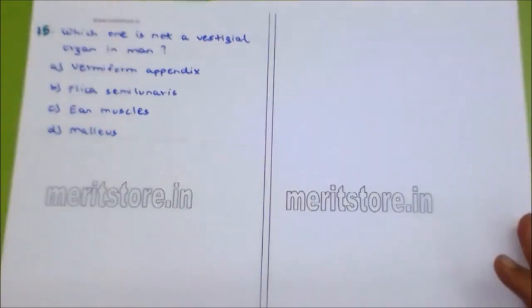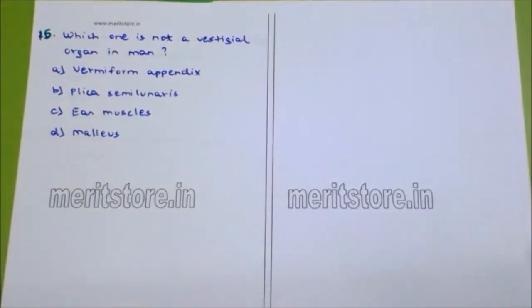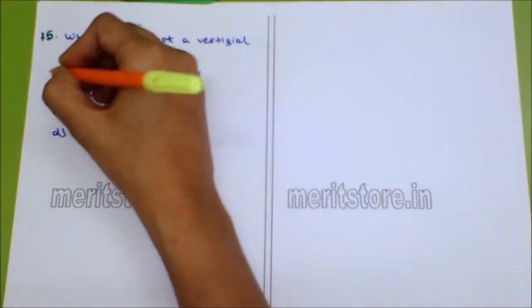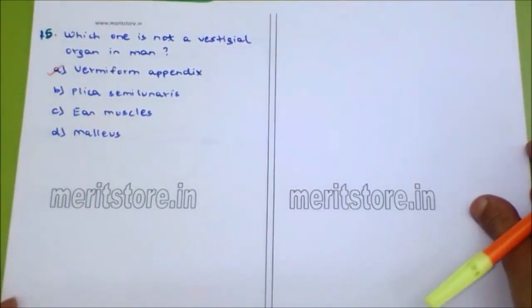Which one is not a vestigial organ in man? Let us understand what a vestigial organ is. Vestigial organs are the functionless organs which do not have any function in our body. They are the useless organs. So, are they vermiform appendix, plica semilunaris, ear muscles and malleus? All these are very important except vermiform appendix, which is the vestigial organ.